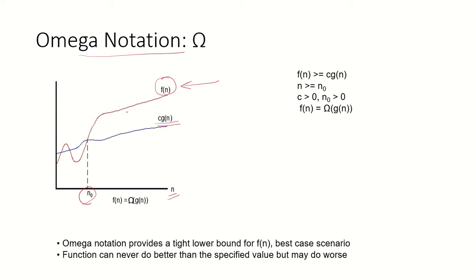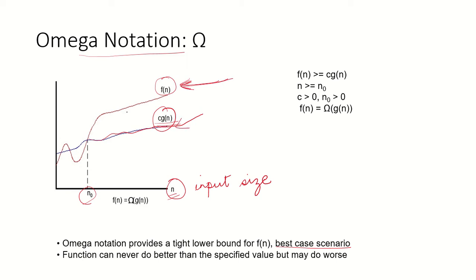So if we talk in terms of the time complexity of an algorithm, if f(n) is the growth rate of the algorithm and n is the size of the input, then can we find a function c·g(n) which will be binding this f(n) from the lower side? So in a way it can be indicative of the best case scenario of function f(n).